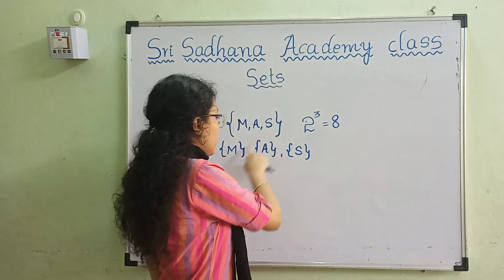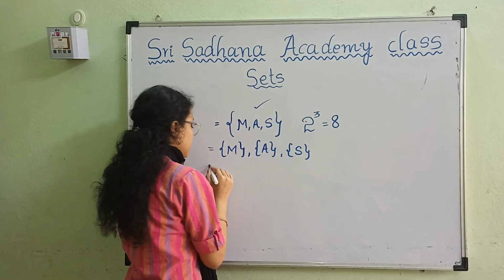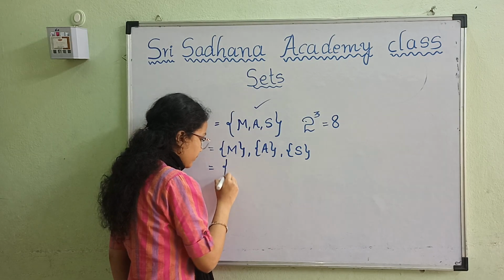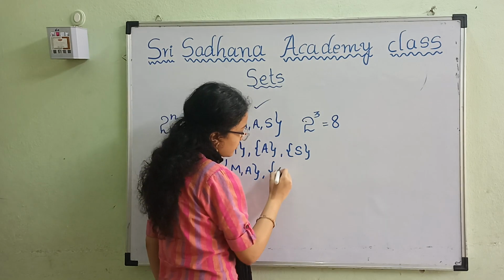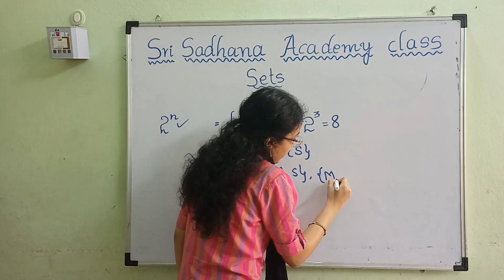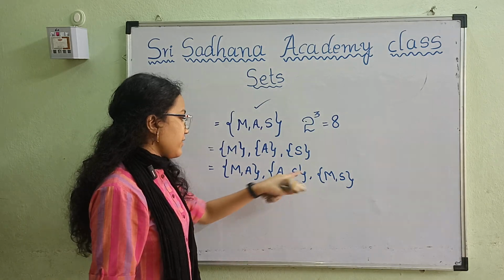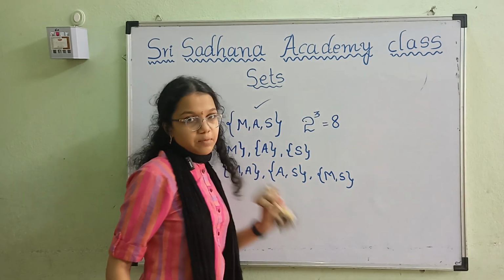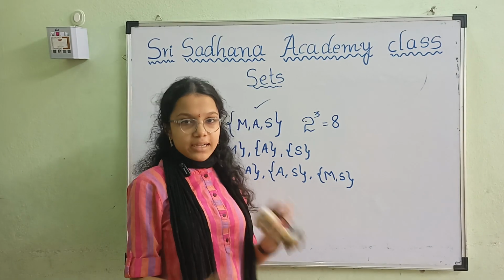Everyone thinks that these are the only subsets in this superset, and this is called a superset. The next row is, we have to write two elements together: MA, AS and MS. So 1, 2, 3, 4, 5 and 6. We wrote every two elements which are eligible for this subset. After that, everyone thinks there are only 6 subsets and the subsets are completed.